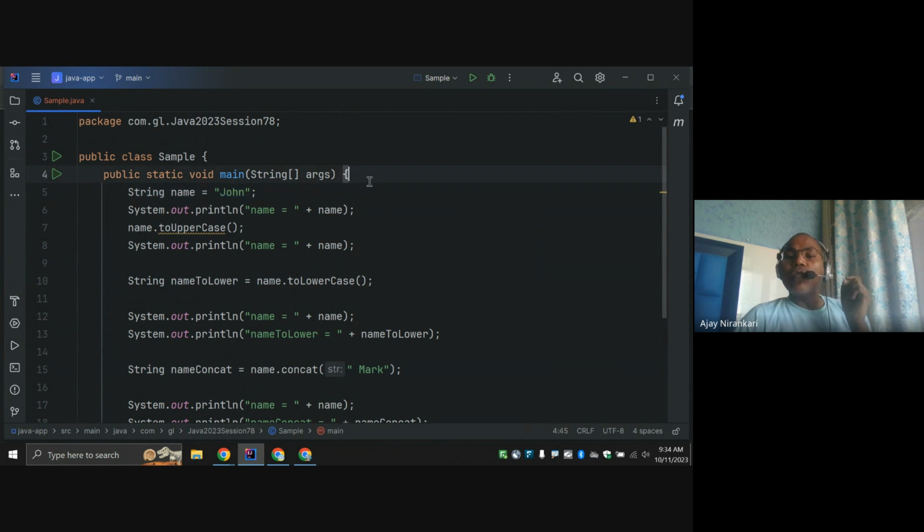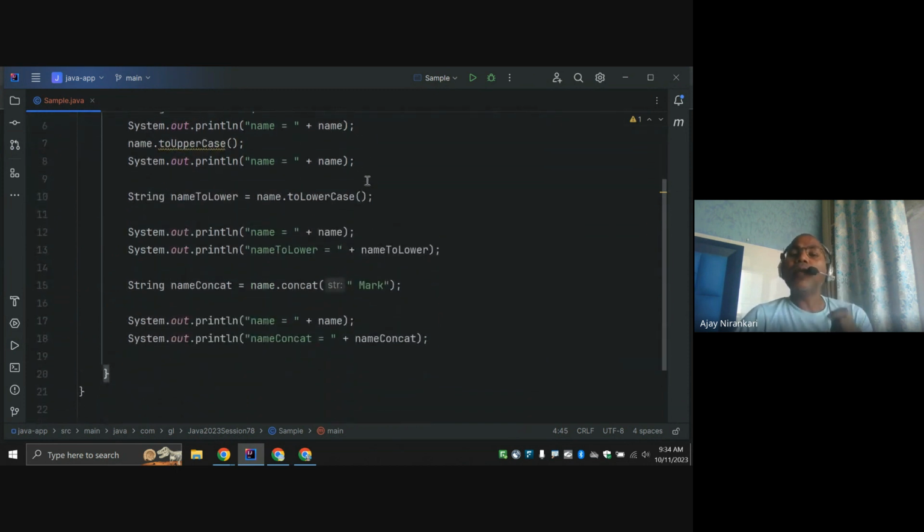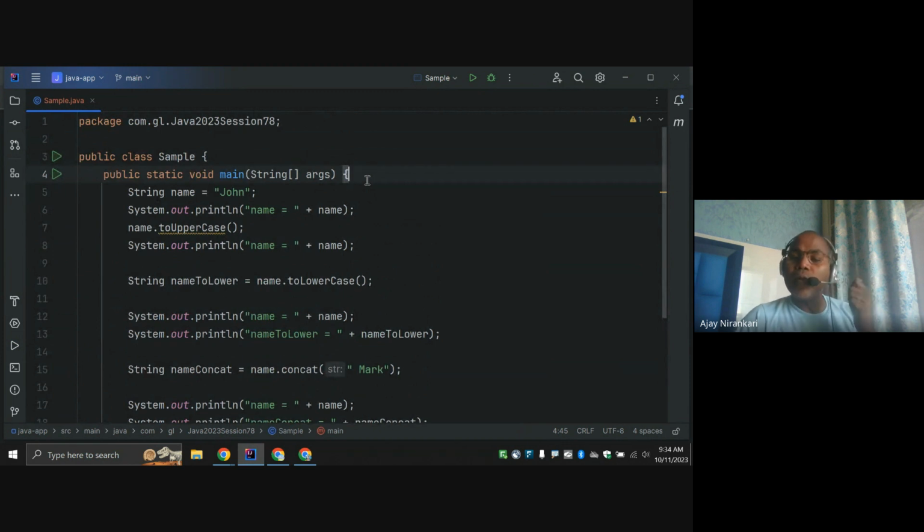So now it's clear what we mean by immutable object and mutable object. In coming classes these two concepts really make a difference to the behavior of multi-threading. If you share objects in immutable form, your program's behavior is always consistent. But in a multi-threaded environment, if you pass objects that are mutable, your application output can change.